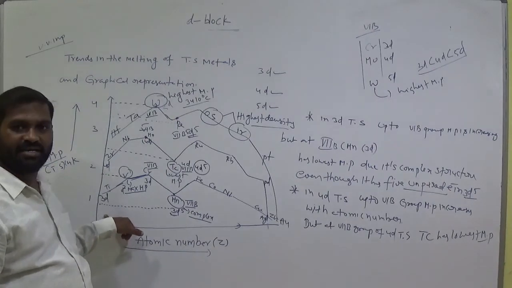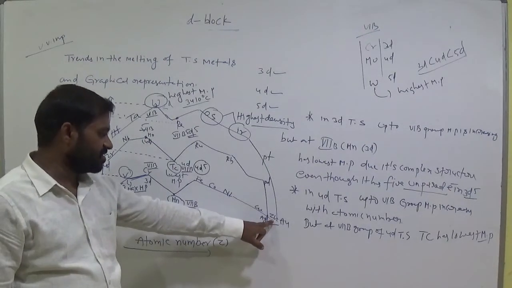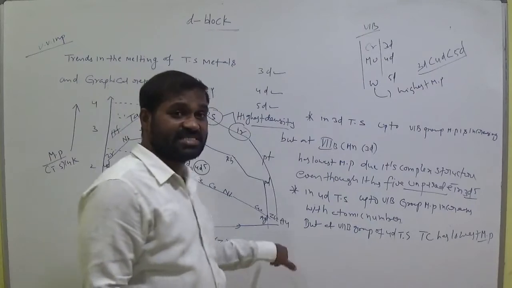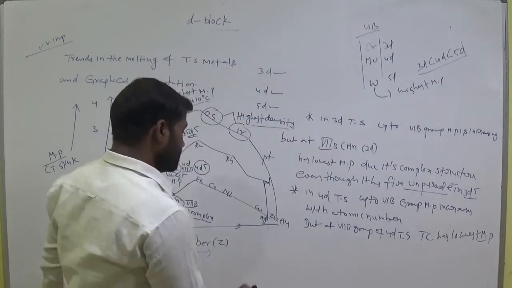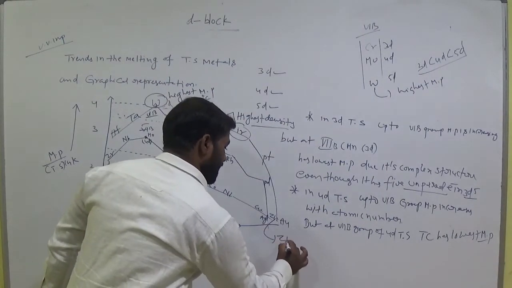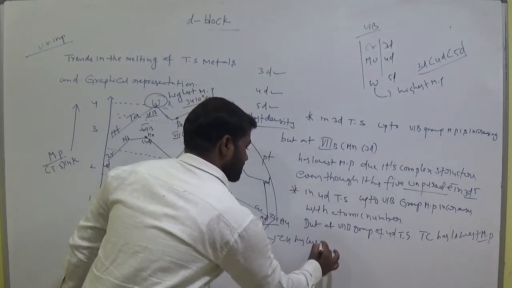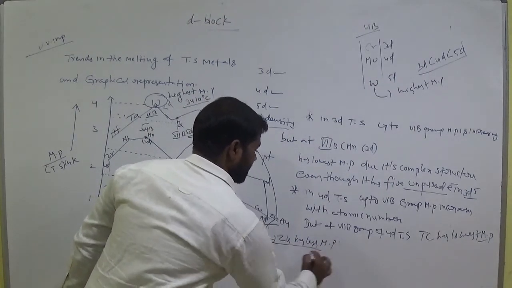And for zinc it is almost very low, about 900 degrees Celsius. Zinc has not 0, 900. Why does zinc have such a low melting point? What is the reason?